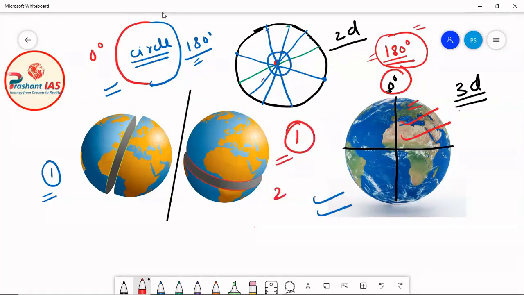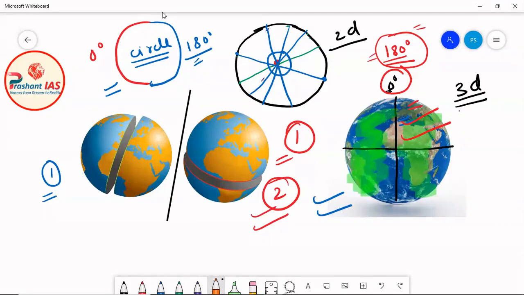Now what was the second condition? The second condition was that it should cut earth into two equal halves. You can clearly see that this is cutting earth into two equal halves. This is the western side and this is the eastern side. The 0 degree and 180 degree meridians together are cutting the earth into two equal parts. Means the second condition is also satisfied.